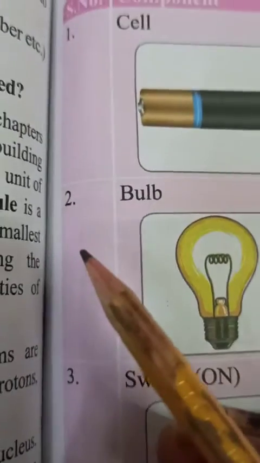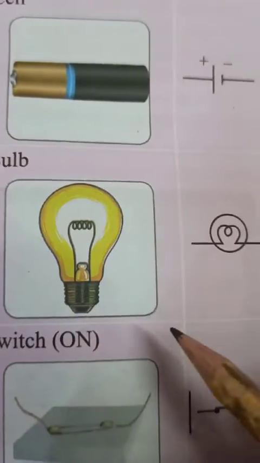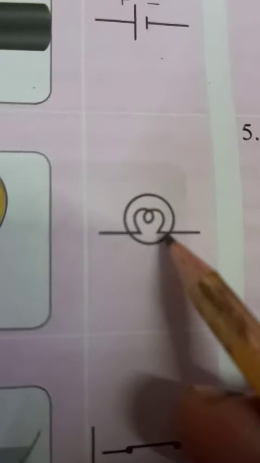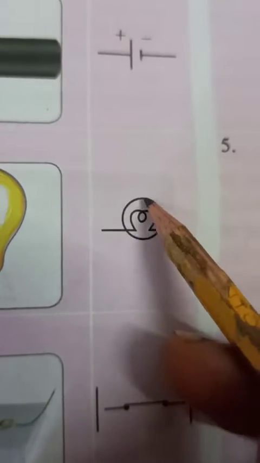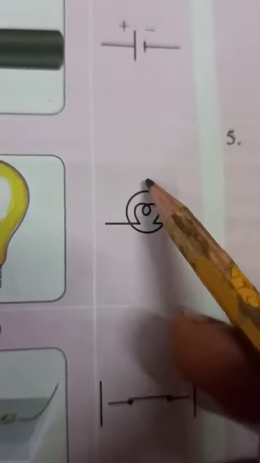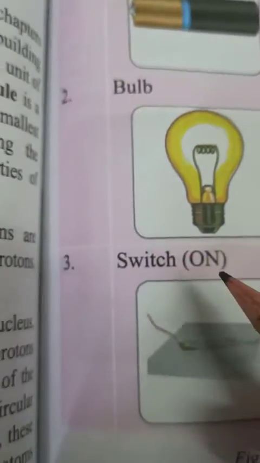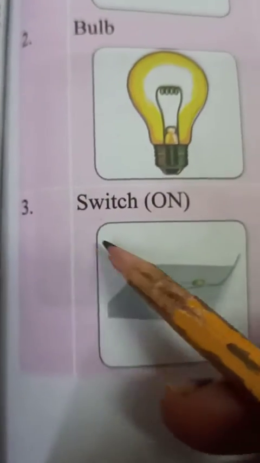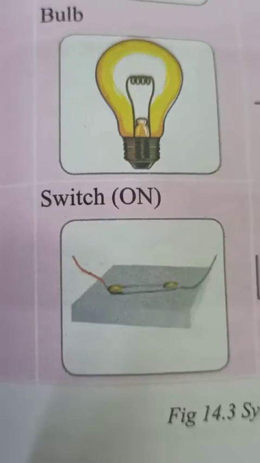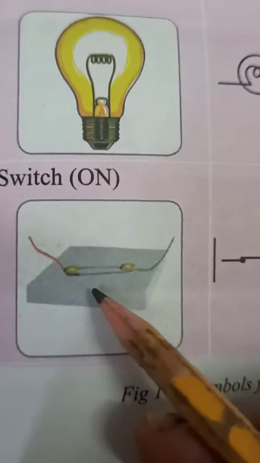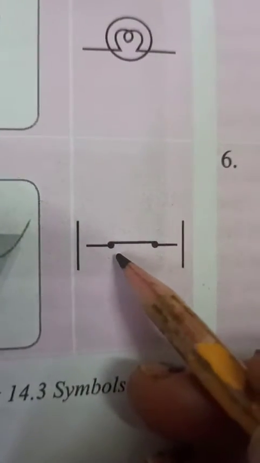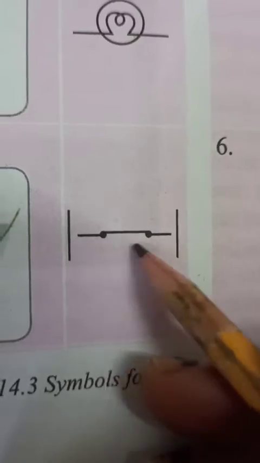In the same way, second is bulb, and the bulb symbol is like this. You can draw the symbol of a bulb in this way. And if we want to show in our circuit that the circuit is on, then we use this kind of symbol.